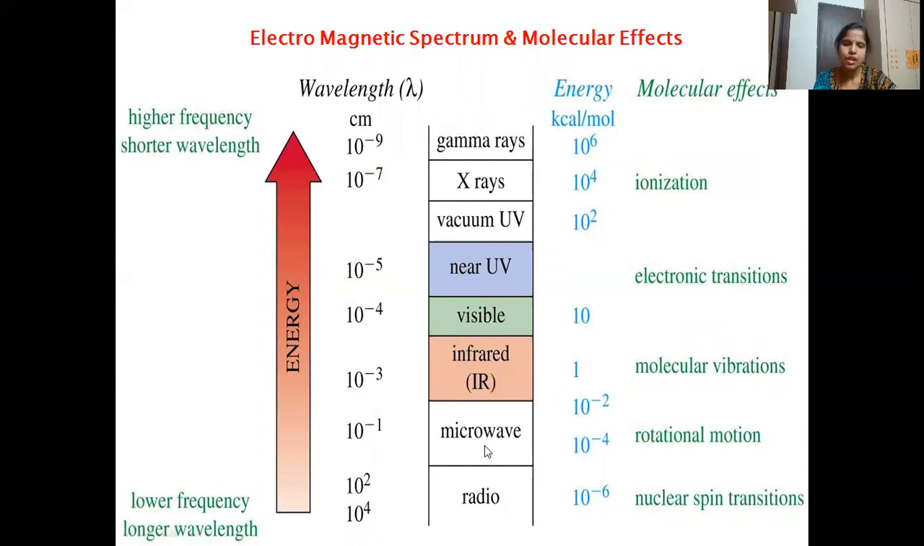If we go further down, to the least energetic microwaves, only rotational motions are observed in the molecules. Then for radio waves, nuclear spin transitions take place. Radio waves are very low in energy and have higher wavelength. These are the various molecular effects that take place in matter when it is irradiated with different rays of the electromagnetic spectrum.